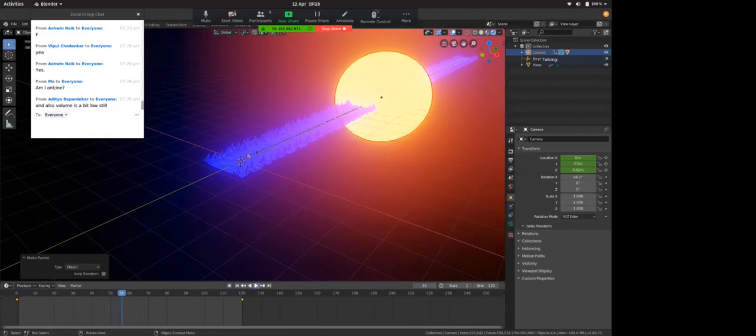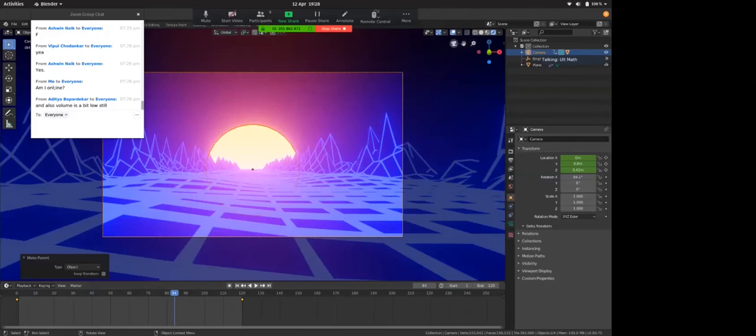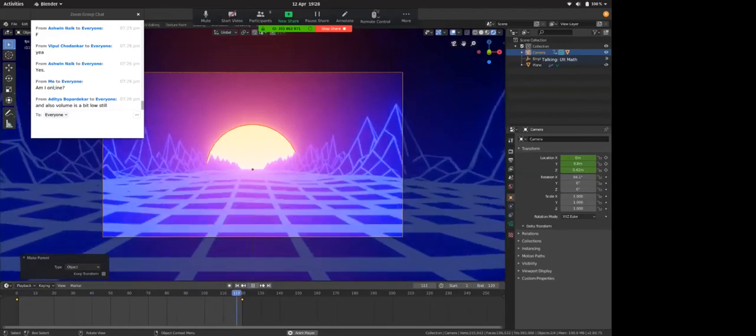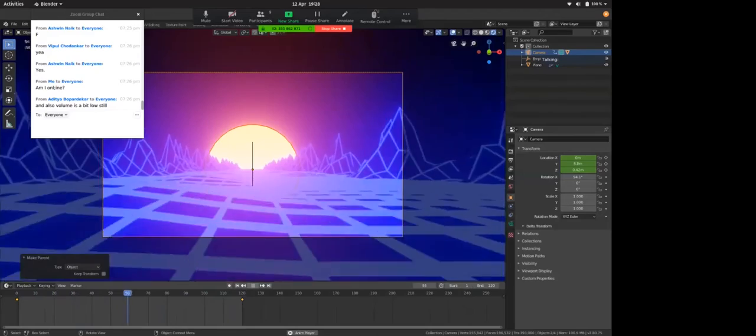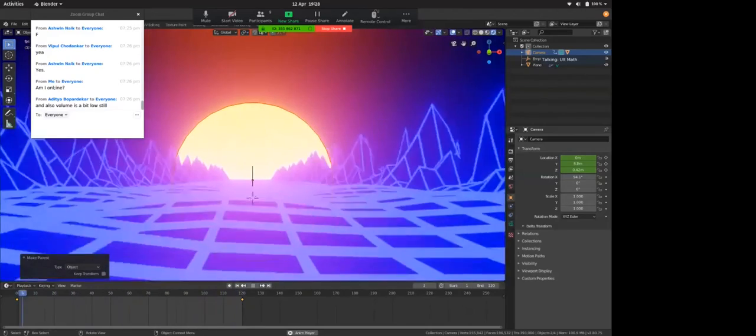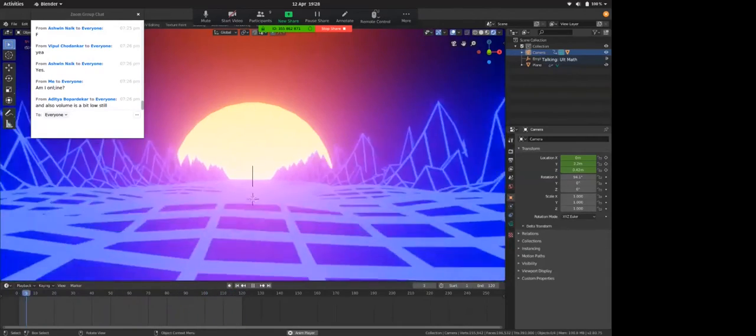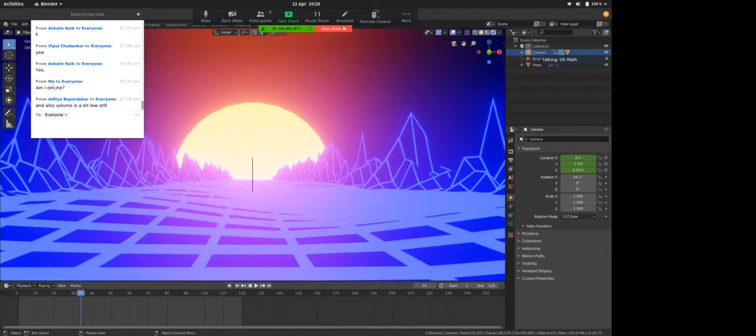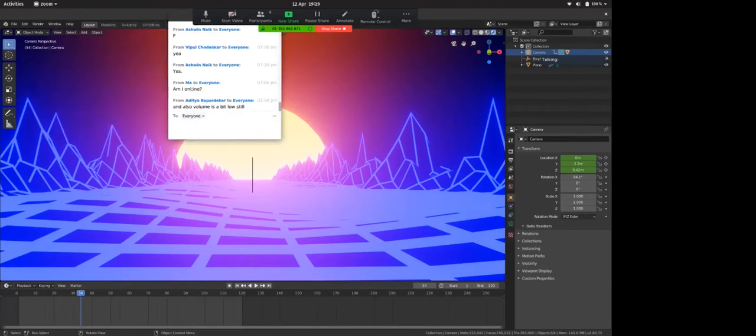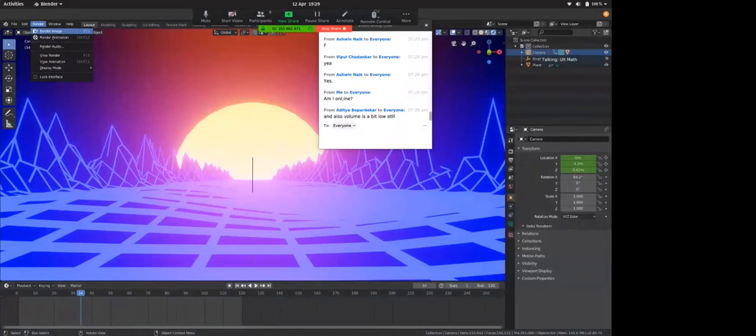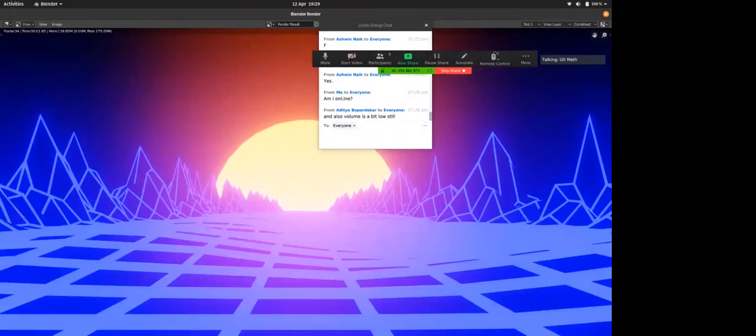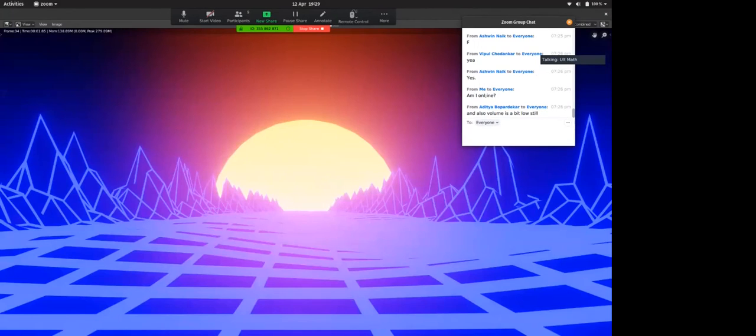So if you go to your camera, see, this is it. This is my final scene. And if I pause this and hit F12 to see what my final render would look like, you can go here to render and render image. So this is what your final render will look like. This looks pretty good, I guess.